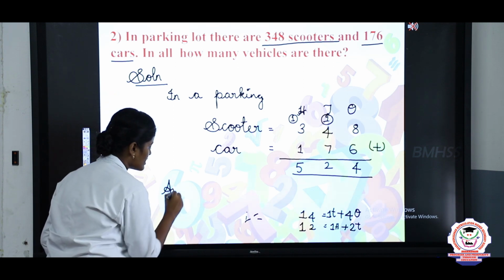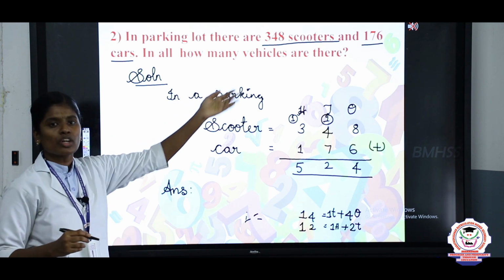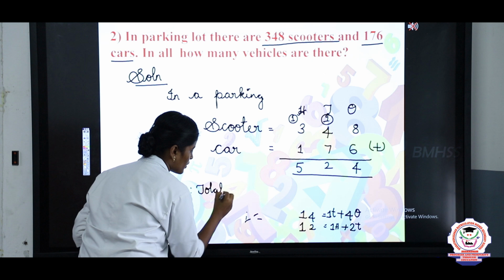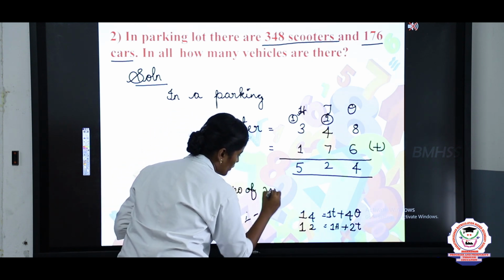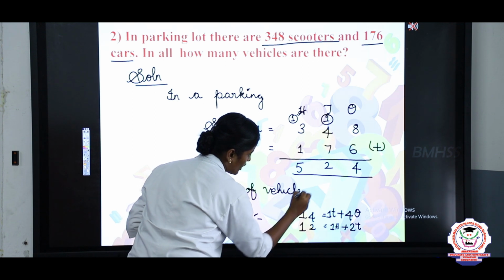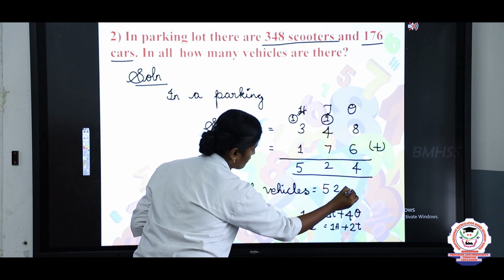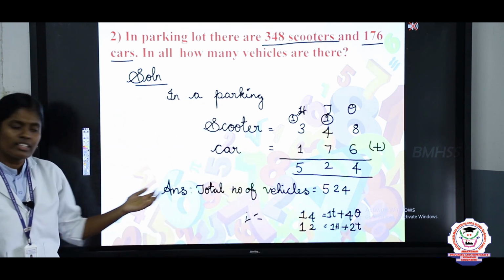So, write the answer. What is the question? How many vehicles are there? Total number of vehicles equals 524 vehicles. Totally 524 vehicles are there.